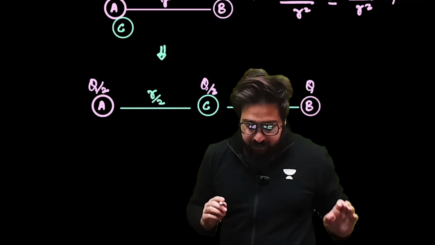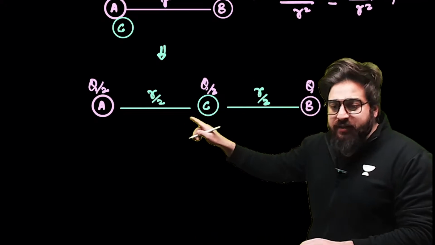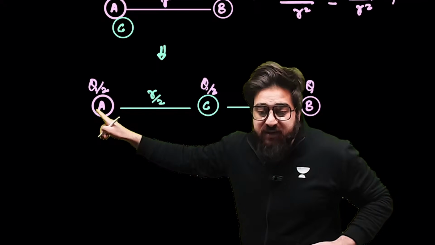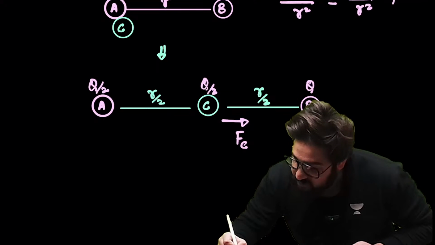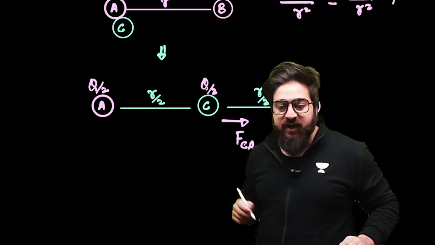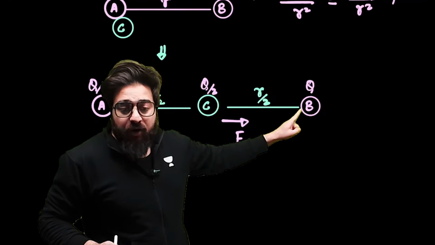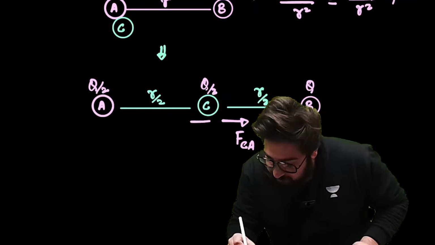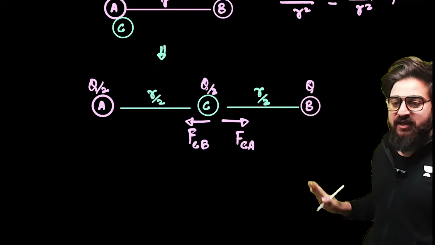Listen to me very carefully, I'll make you understand this particular thing over here. See, when it comes to the sphere C, on this sphere, we know, sir, this sphere A will apply the force. This is positively charged. On this, the force will be something like this. This is the force on C due to A. And this is also positively charged, that is B. B will also apply a force on sphere C. That will be something like this. This is the force on C due to B.